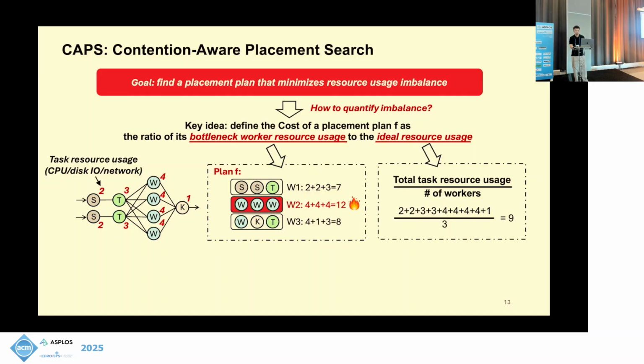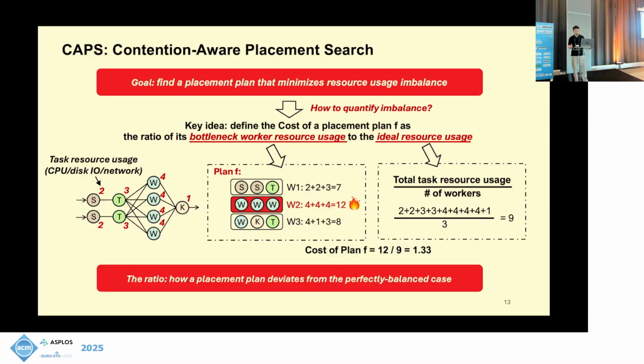Here it represents the theoretical perfect balance scenario where all the resource usage is evenly split across all the workers. So the ratio of 12/9 gives us the specific cost value for this task placement plan F.